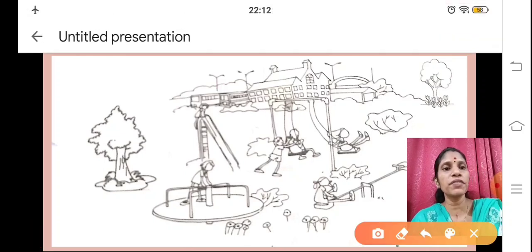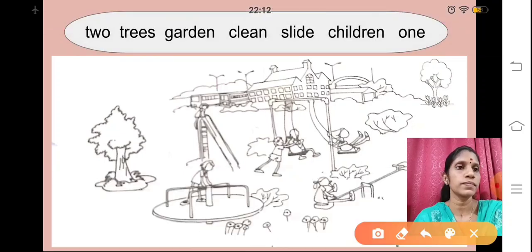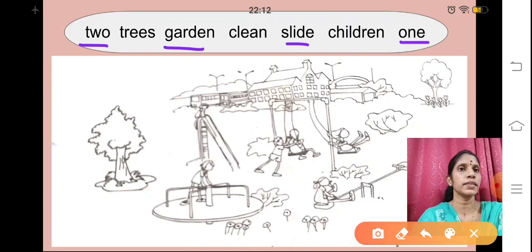So already we have done with 2, garden, slide and 1, isn't it? Now what is remaining? Trees, clean and children are remaining now.